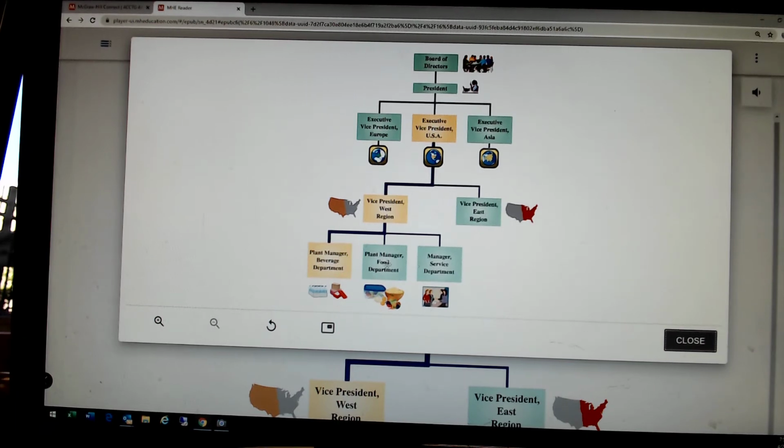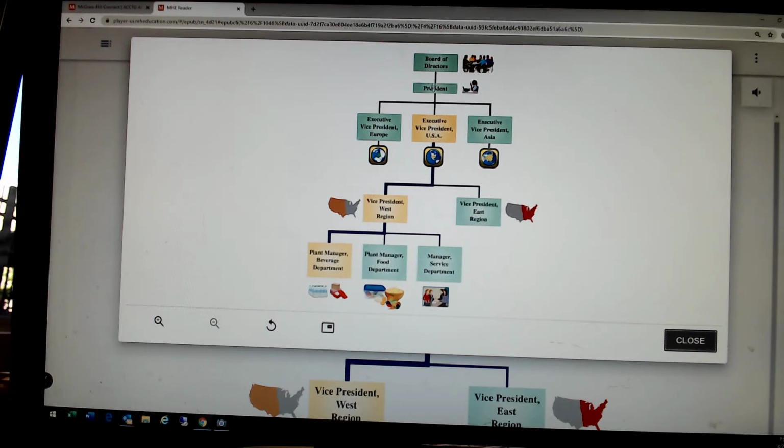These three departments are under the vice president of the West region. And under the vice president of East region, they probably have their own beverage department, food department, and service department. So they've got the same thing. This didn't show it here. So this person's responsible for these departments. And then both of these guys answer to the executive vice president, who answers to the president, who answers to the board of directors. So you can see the responsibilities going up and up and up.